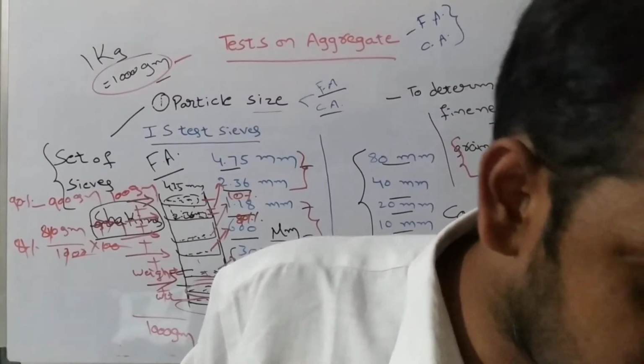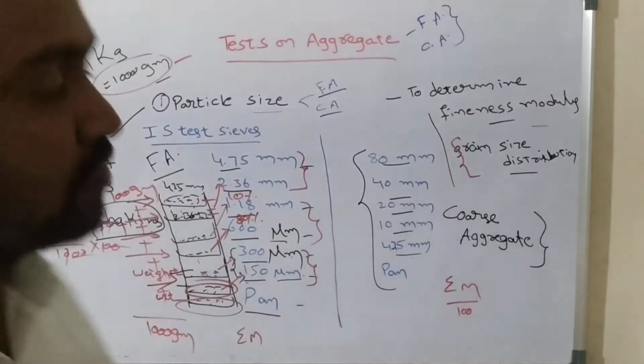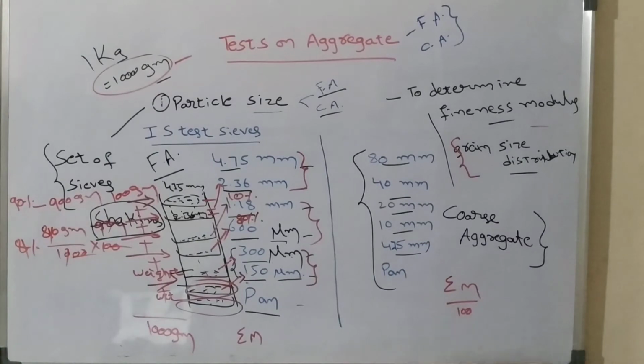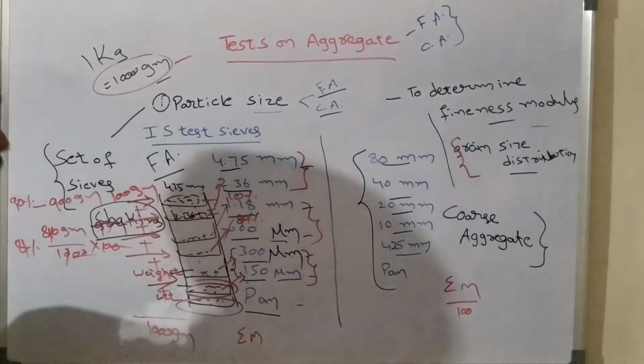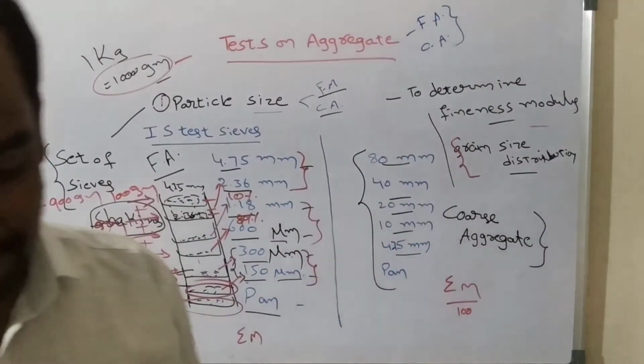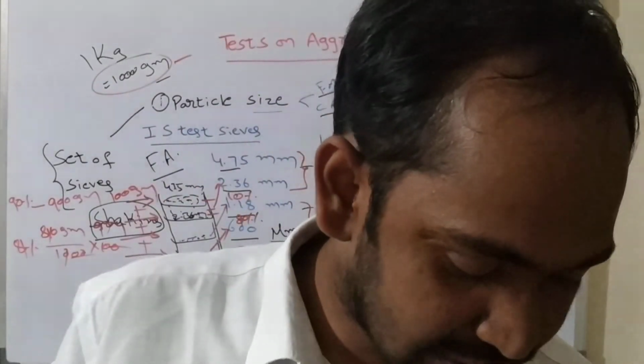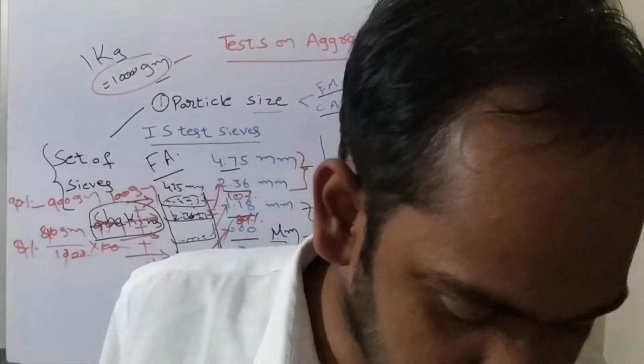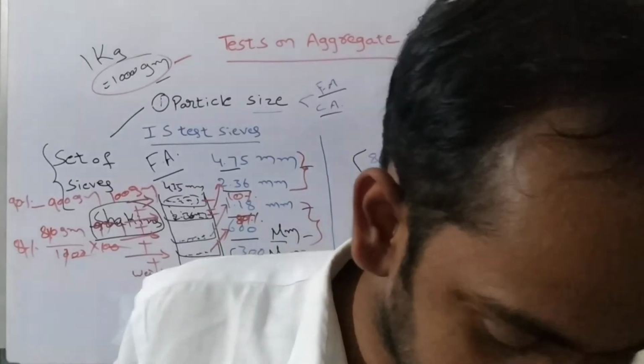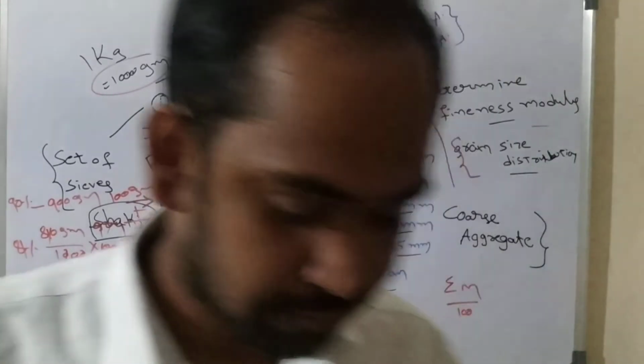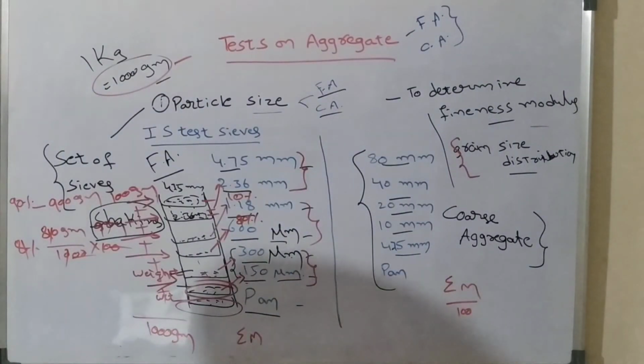It is obtained by sieving a known mass of aggregates. So by this we can go for the grading of aggregates, and we can draw a curve. That curve will be called grading curve or gradation. So that's it. This is about particle distribution.